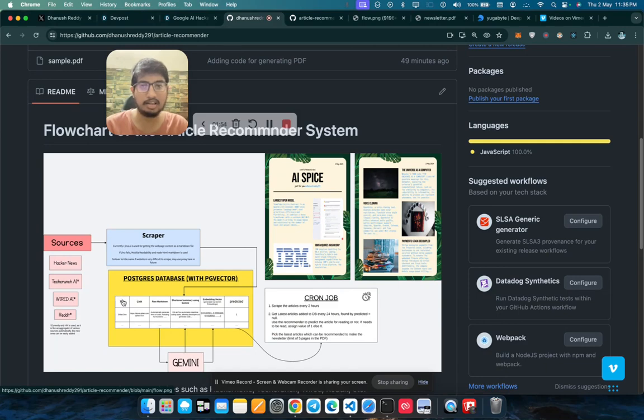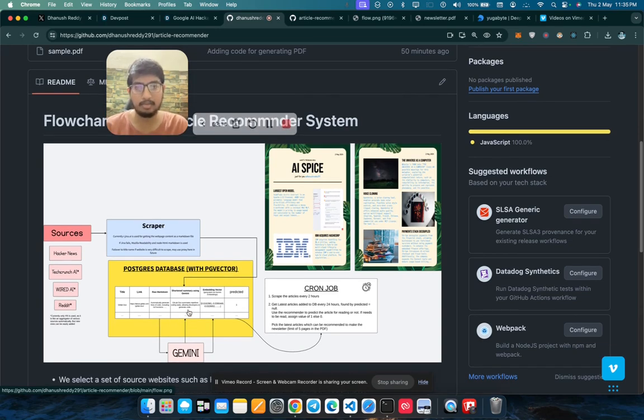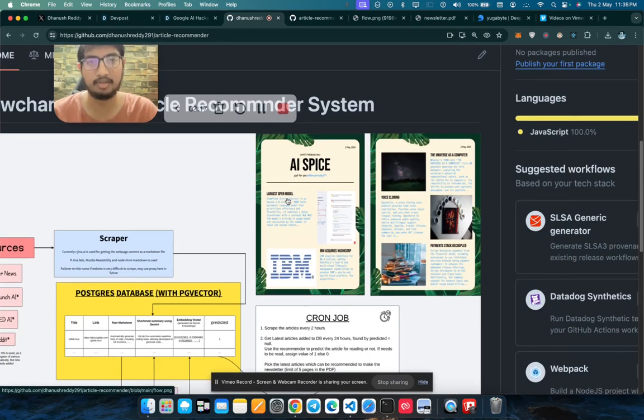The DB has the following schema: title, the link of the article, and raw markdown text. We use the Gemini API to convert this raw markdown text into a shortened summary, which we can read in the PDF.